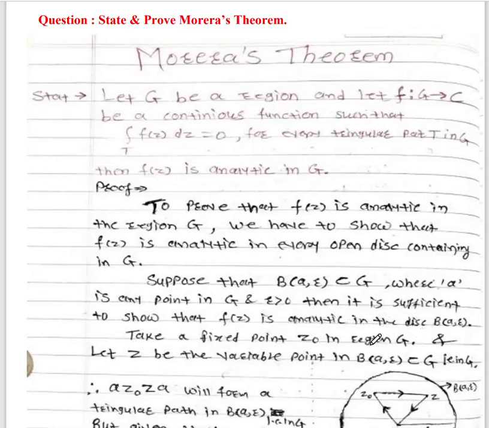Then it is sufficient to show that f(z) is analytic in this disk with center A, radius R.